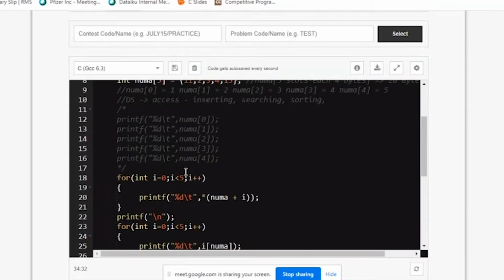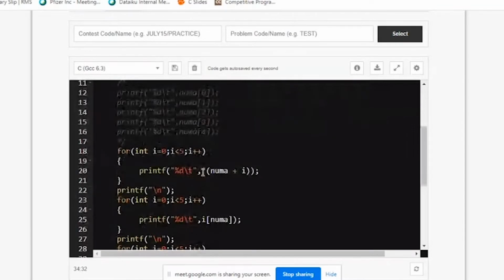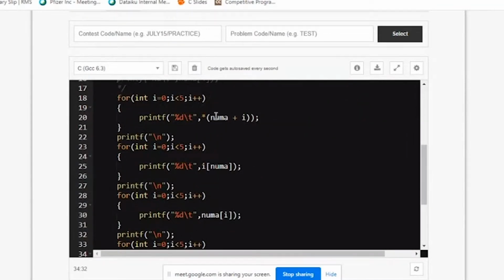Spend a little bit of time experimenting with these things. What happens if I give it like this? What happens if I give just num_a? What is num_a? What is the address? How do I manipulate it?